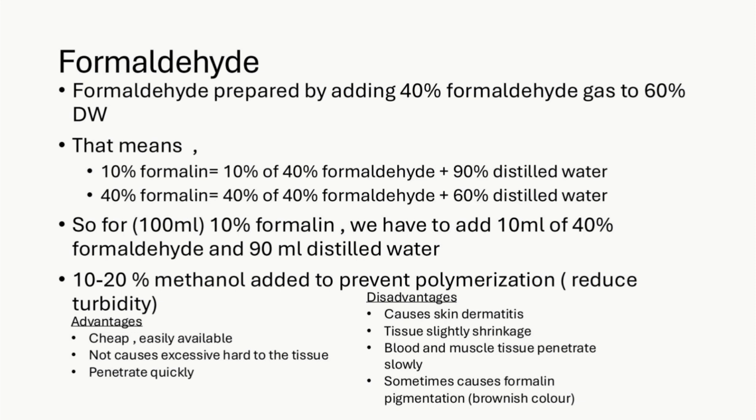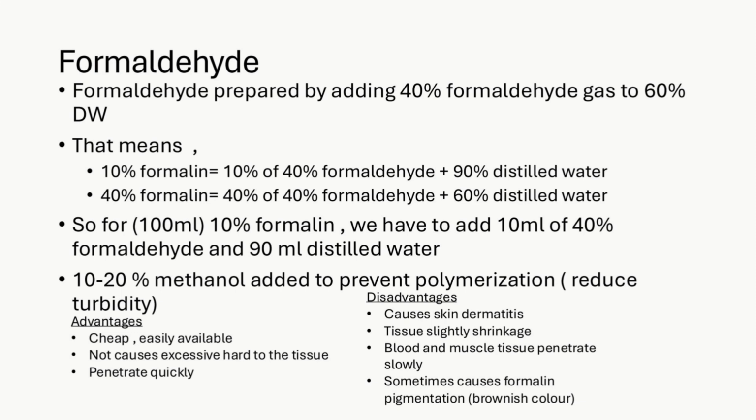For 40% formalin, we have to add 40% of 40% formaldehyde and 60% distilled water. So for 100 ml of 10% formalin, we have to add 10 ml of 40% formaldehyde and 90 ml distilled water.